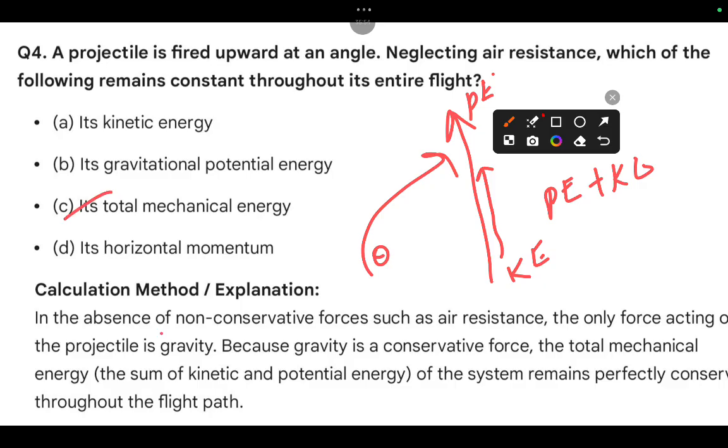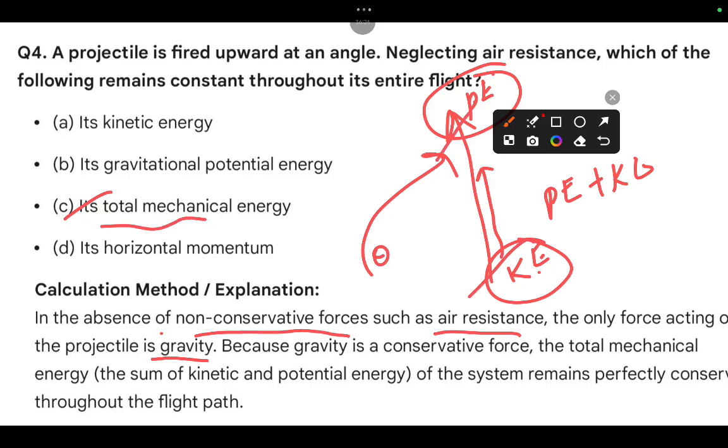You can see, in the absence of non-conservative forces such as air resistance, the only force acting on the projectile is gravity. Gravity is conservative, so it depends on the initial and final position. Initial is kinetic energy, final is potential energy. So kinetic energy and potential energy both have to be conserved. The sum of kinetic energy and potential energy equals the mechanical energy. So the total mechanical energy of the system remains perfectly conserved throughout the flight of the path.